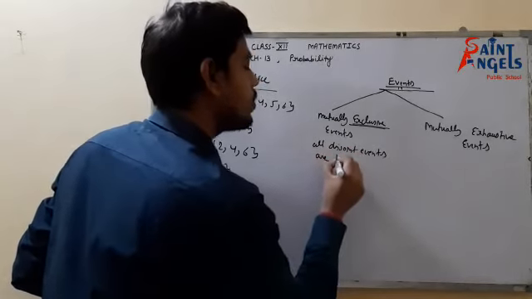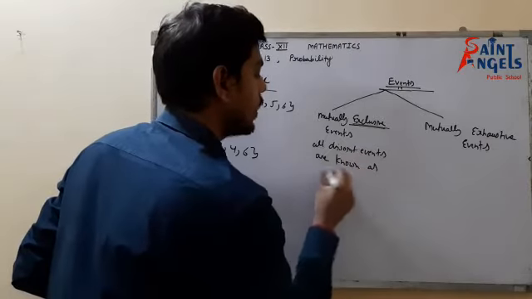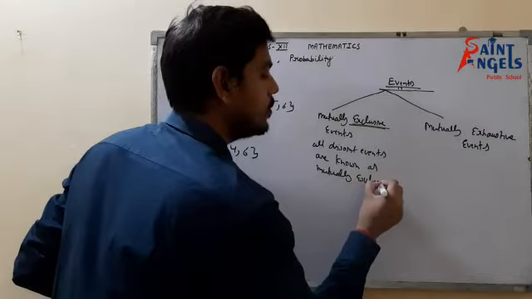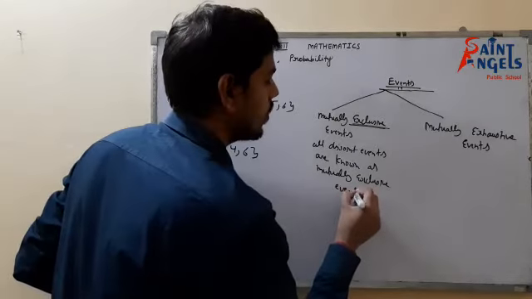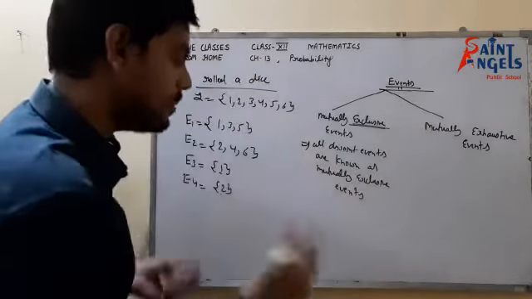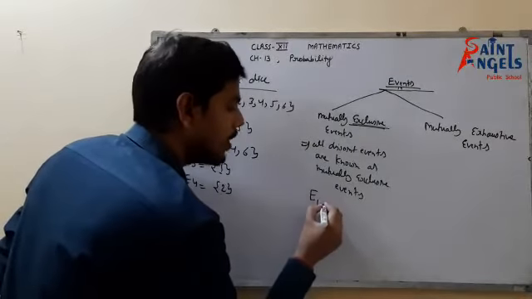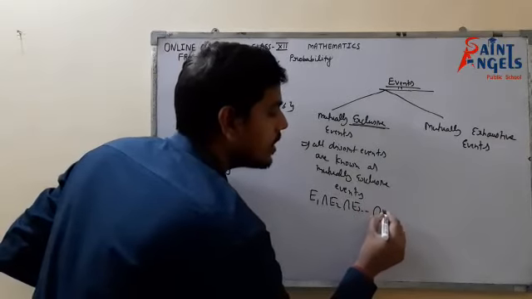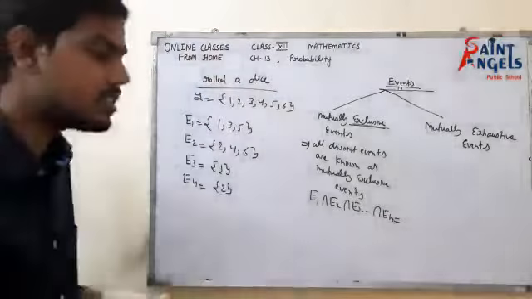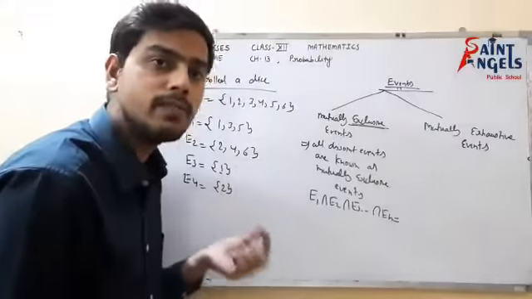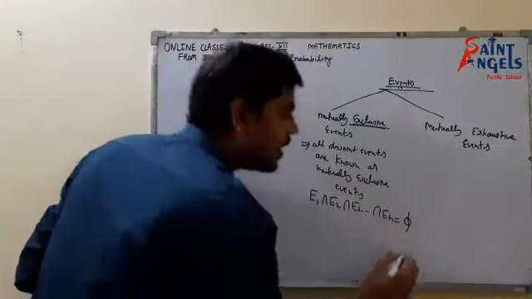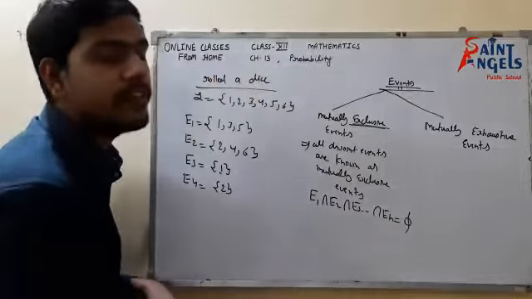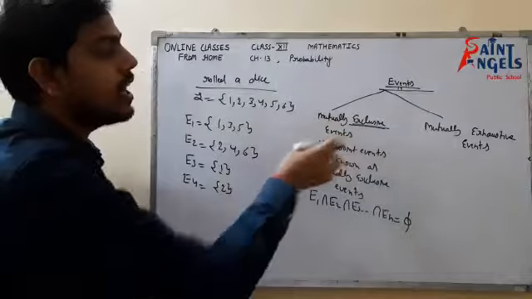all such disjoint events are known as mutually exclusive events.